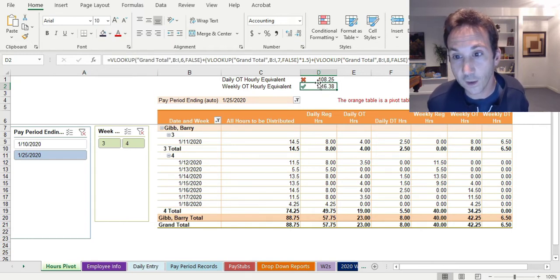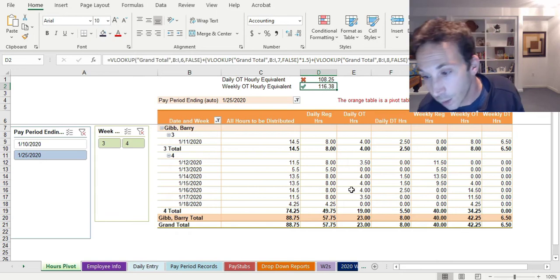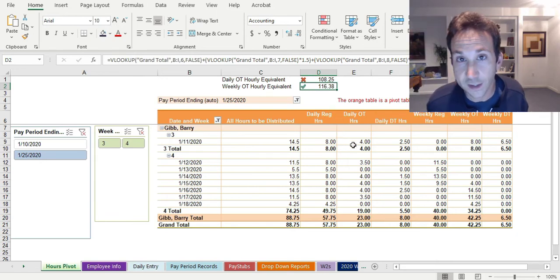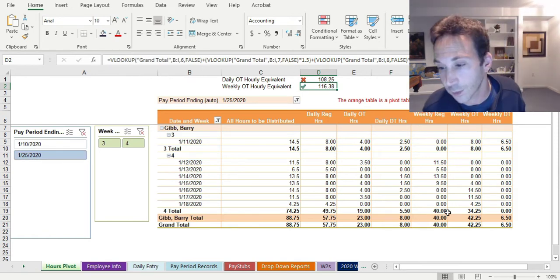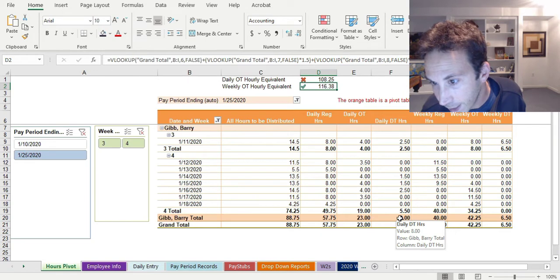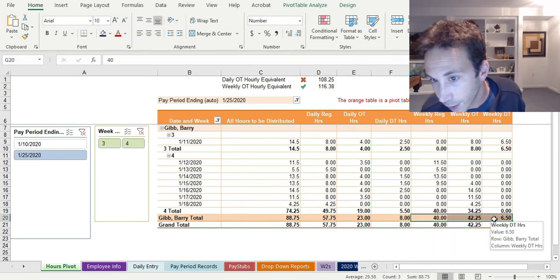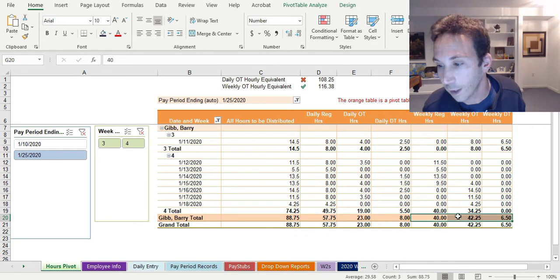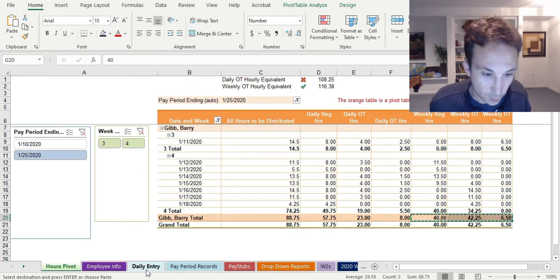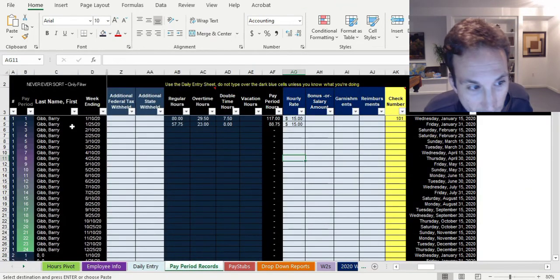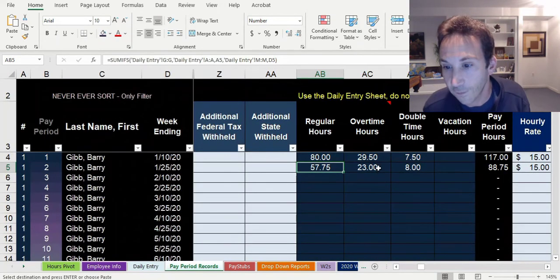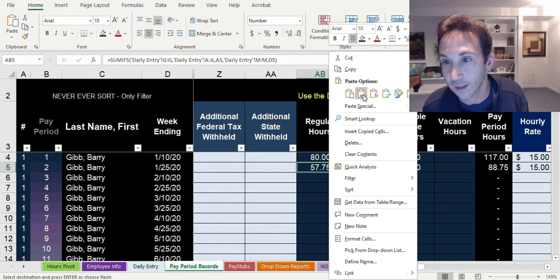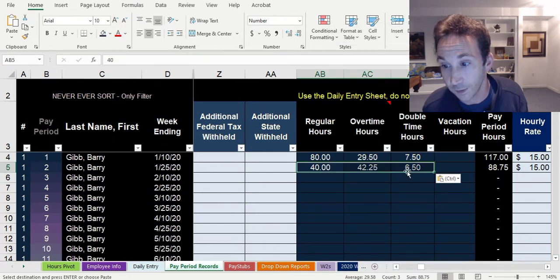Point is, when you figure out which one of these you should use, you can then take those numbers and easily put them into the rest of the payroll file. So for example, on 125, let me show you how this works exactly. 125, these are the numbers that you should be using because it said use the weekly. So you copy that and you go over to the pay period records sheet, and that's this week right here. And instead of 57.75, 23, and 8, you need to paste this stuff over. Boom. That's what it's supposed to be.